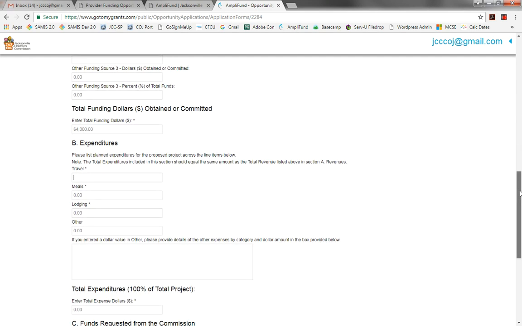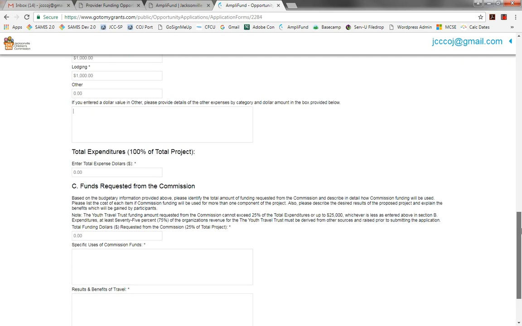And we enter that, and then expenditures. So let's say that our travel is $2,000, our meals is $1,000, and our lodging is $1,000, and that covers everything. And our total expenses, again, $4,000. Funds requested from the commission, $1,000. We'll say travel expenses as an example.